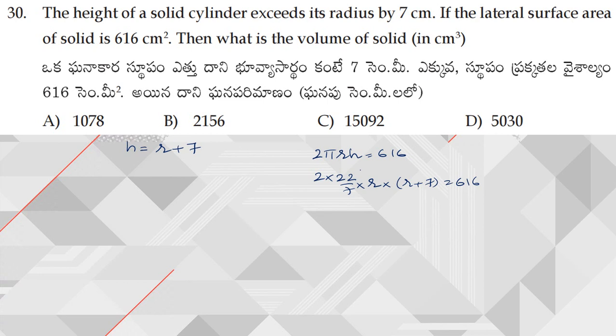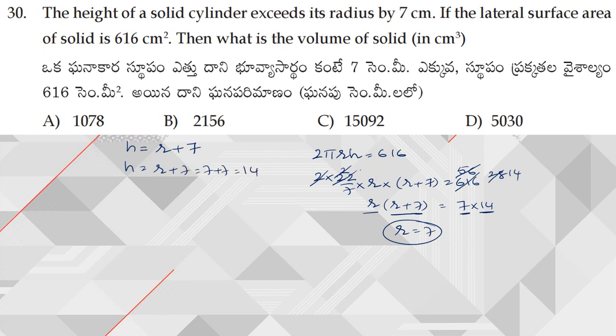Now in the 11 table, 2 goes 56 times, right? Now again in the 2 table, this goes 28 times, again in the 2 table, this goes 14 times. So from this, R into R plus 7 is equal to 7 into 14. Now on comparison, if R is equal to 7, then R plus 7 is also equal to 14. So clearly R is equal to 7. If R is equal to 7, then H is equal to R plus 7, which is 7 plus 7, 14 centimeters.